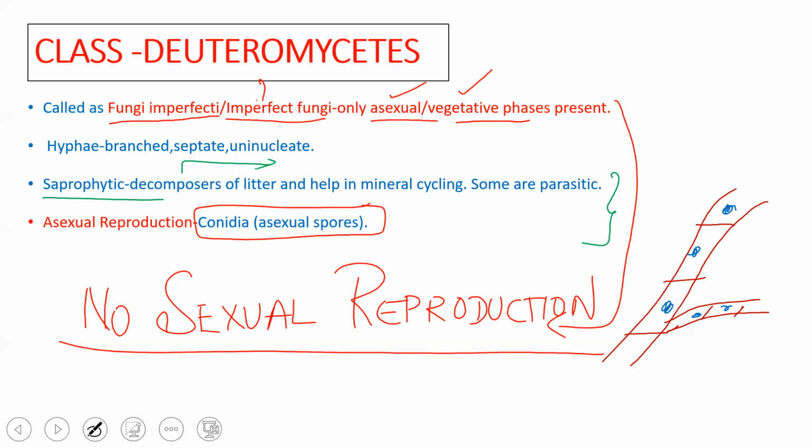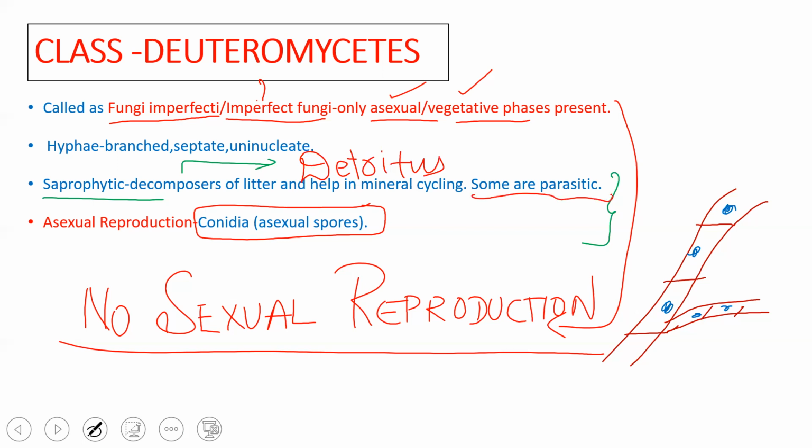So henceforth, they are major contributors as decomposers. Those organisms which decompose the litter are called detritivores, or they are nothing but decomposers of litter. And they also help in mineral recycling.